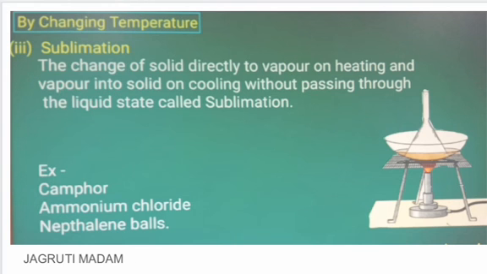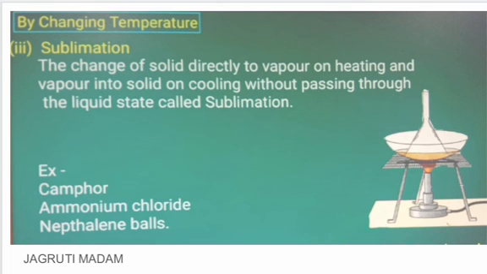Sublimation. Before this, what we have understood is that when a solid is heated it gets converted to liquid, and when liquid is heated it is converted to gas. It means if a solid has to get converted to gaseous form, compulsorily it has to pass through the liquid state. But there are few solids which, without undergoing the liquid state, directly change to gaseous state. Such substances are called sublimable substances.